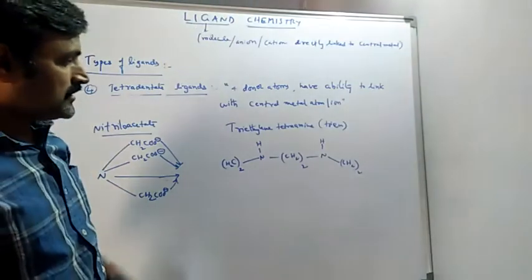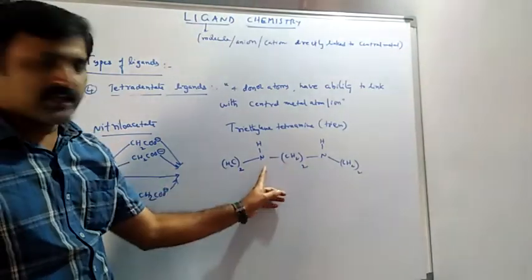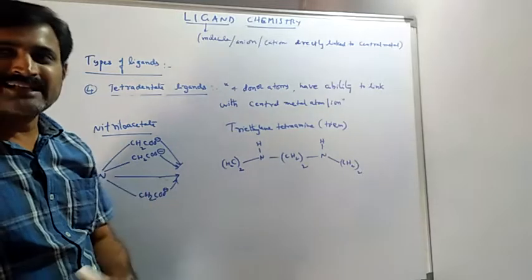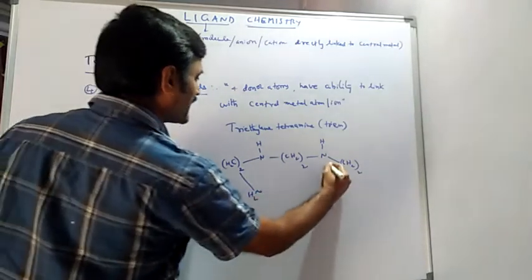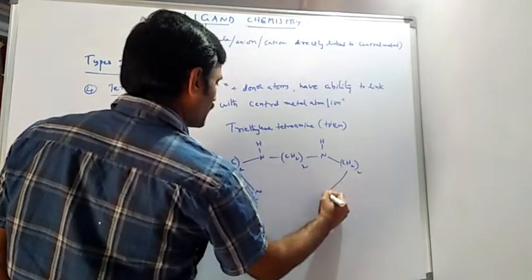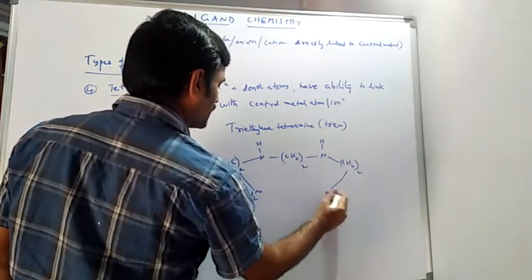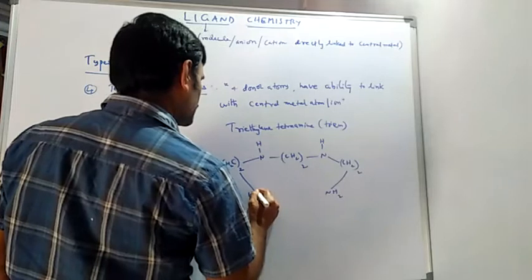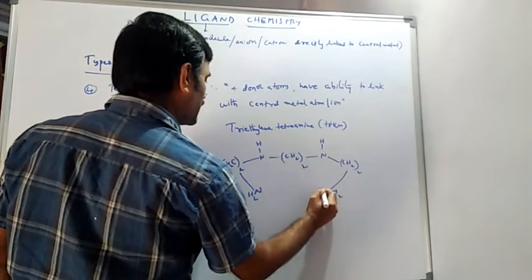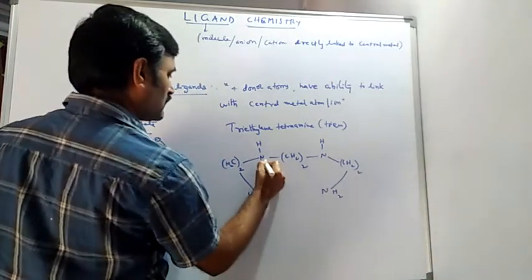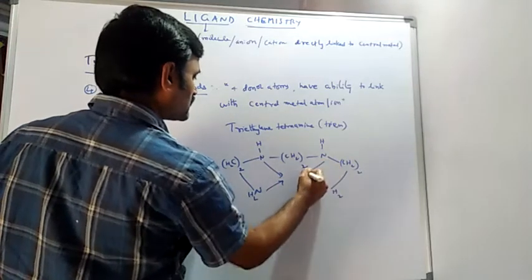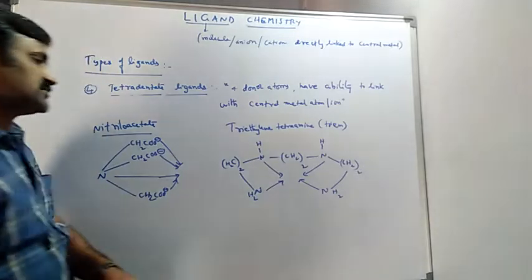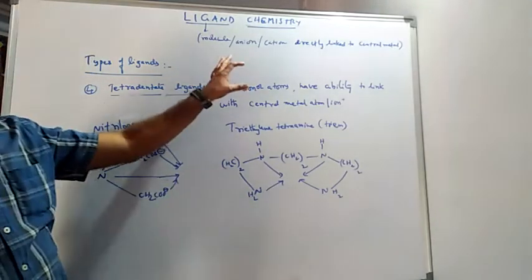Okay, already 2 NH groups came, so we have to attach 2 NH2 groups to make it a tetradentate ligand. So to make it a tetradentate ligand, we have to keep 4 such donor atoms. So donor atoms must be 4.